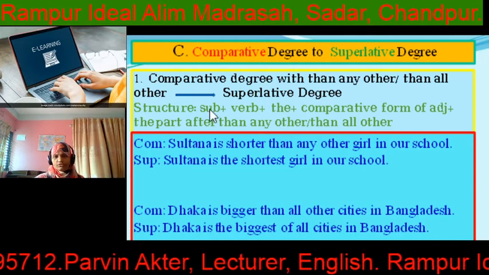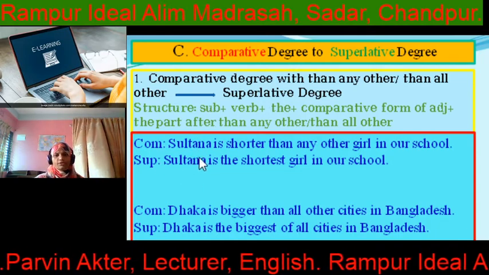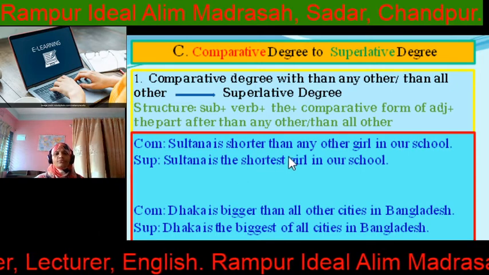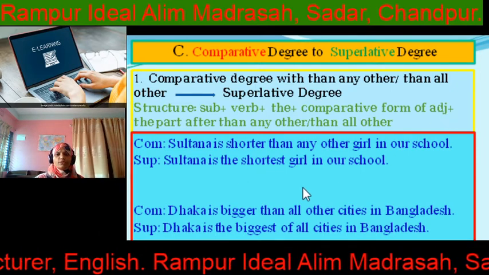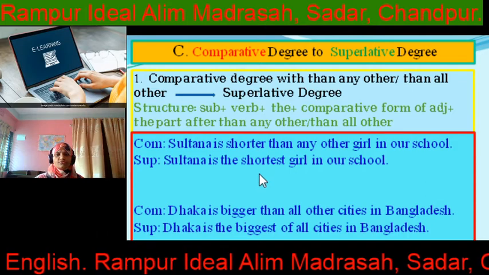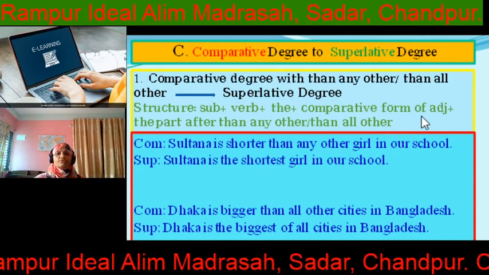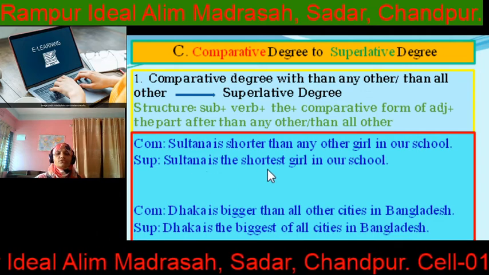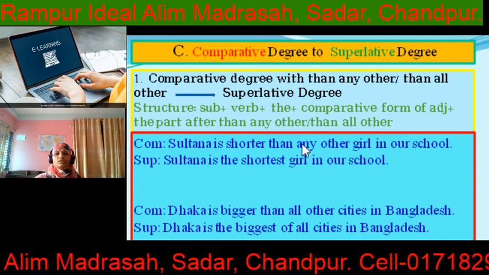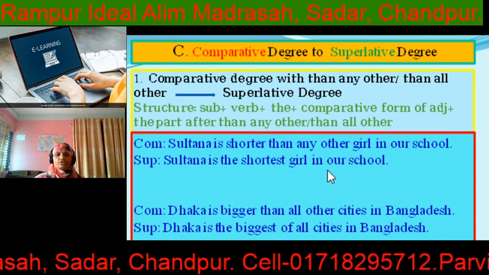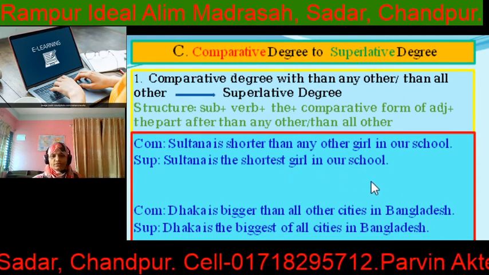So the structure: at first subject, here the subject is Sultana, then verb is, then you have to use an extra "the," then the superlative form of adjective. Sultana is the shortest, then the part after "than any other": shortest girl in our school.